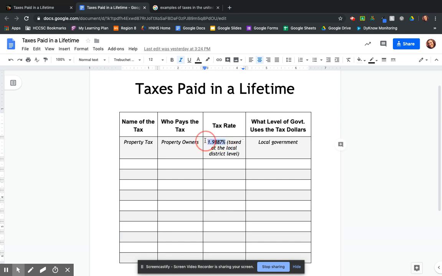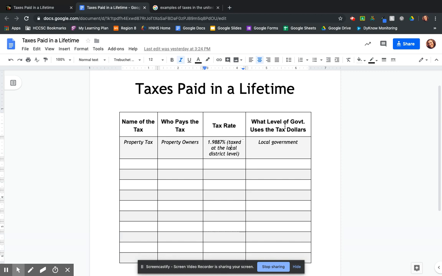If it's local, tell me that it's local. If it's a state tax, I'm going to let you pick what state you do. So if it's like state income tax, what state do you want to look at? You need to tell me what state it is and what the rate is. If it's a federal tax, give me the tax rate and tell me that it's a federal tax. Okay, so that's for the third one, the tax rate. Be specific in the rate and tell me which level of government taxes that.